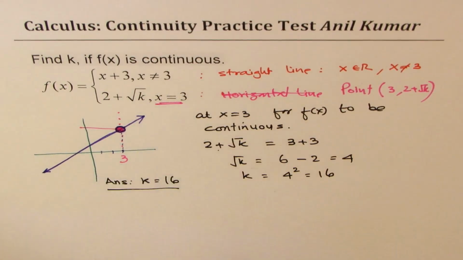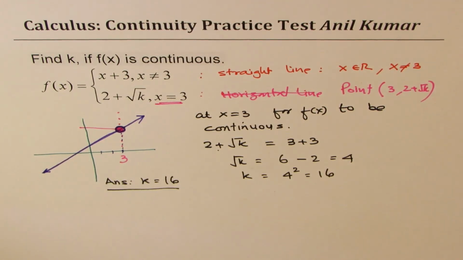But that gives you the basic understanding of making a piecewise function continuous, right? So I hope this criteria is very clear.